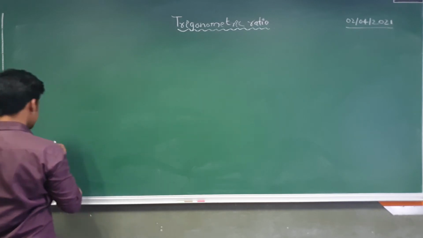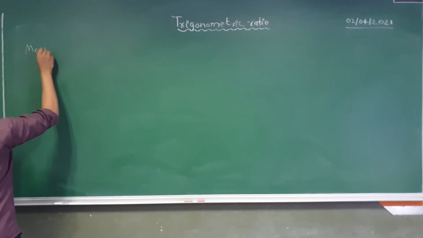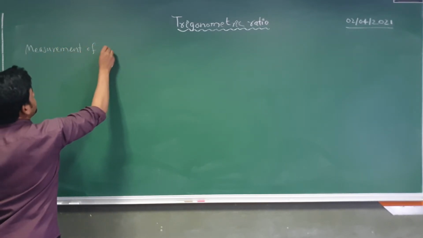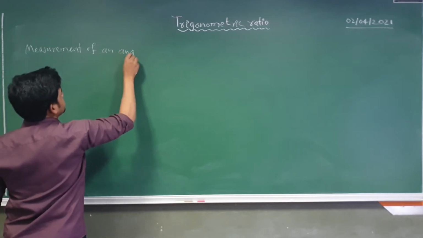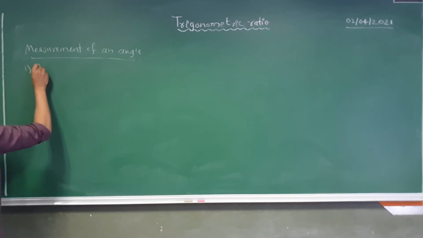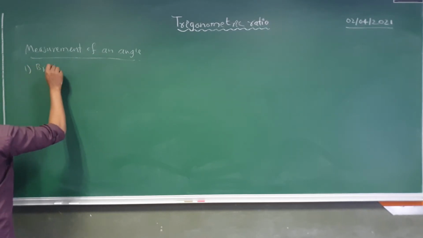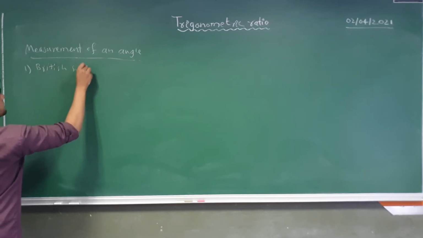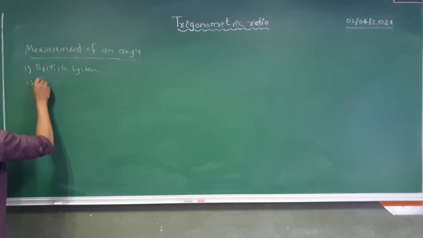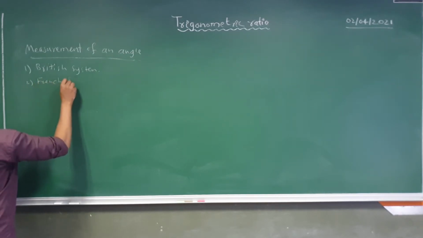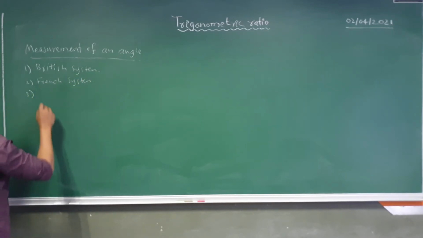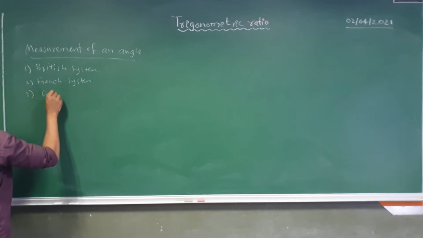So here, measurement of angle. Okay, measurement of angle. As I said, we have the British system, the second way of measurement is the French system, and the third way of measurement of an angle is circular measurement.